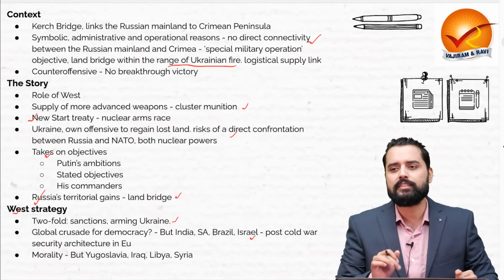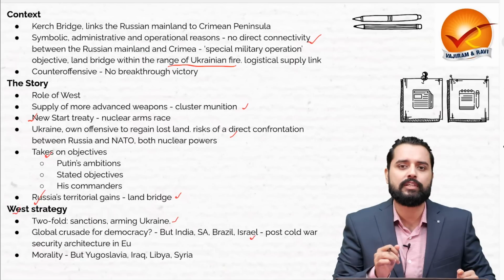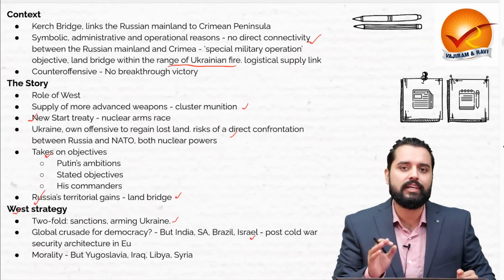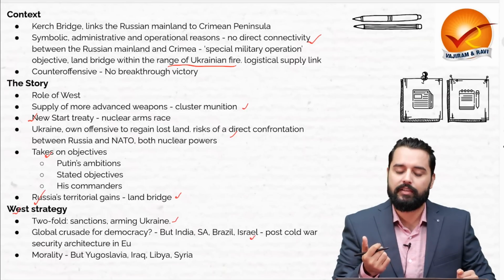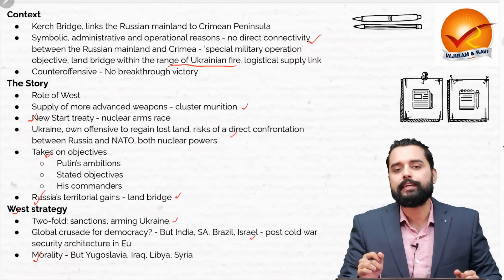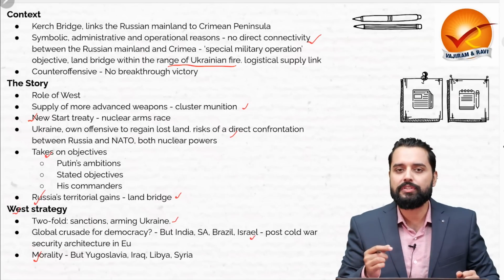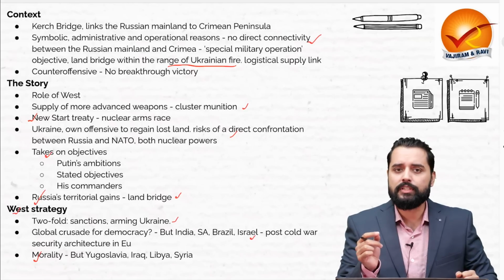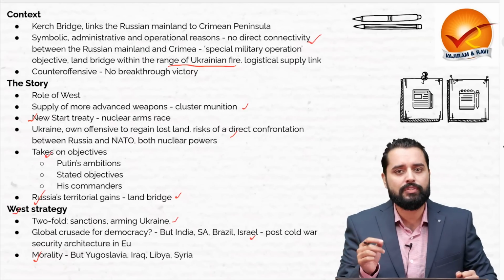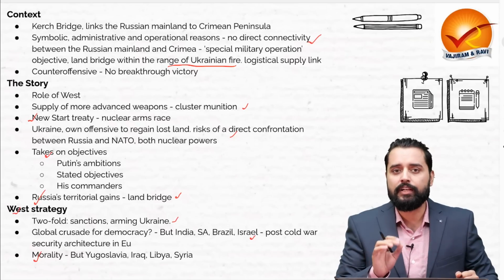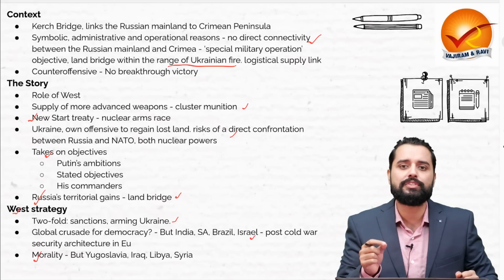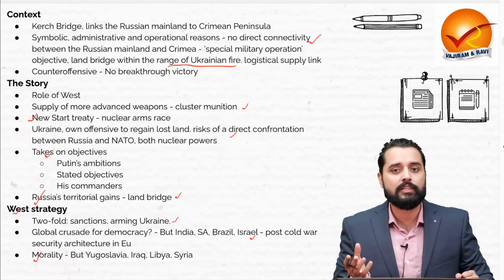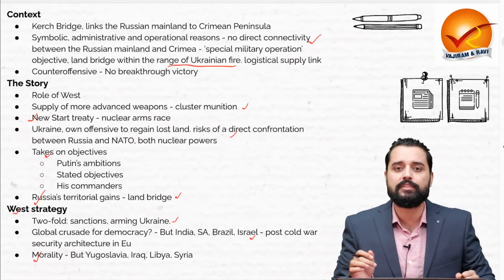Another school of thought even says that this war in Ukraine is actually a problem of Europe, because now the post-Cold War security architecture of Europe is being realigned. Then when we talk about morality, the West again cannot position itself on a high ground, because it is taking that ground because it is suiting its political or national interests. When it did not suit its national interests, it took interventionist measures in other countries. For example, it bombed Yugoslavia in 1999. There was the invasion of Iraq in 2003, likewise in Libya.